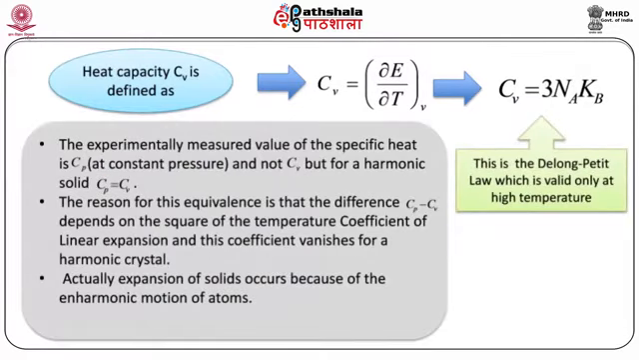The experimentally measured value of the specific heat is Cp, which is at constant pressure, and not Cv. But since we are considering a harmonic solid, fortunately Cp is equal to Cv in this case. The reason for this equivalence is that the difference Cp minus Cv depends on the square of the temperature coefficient of linear expansion, and this coefficient is actually 0 for a harmonic crystal.